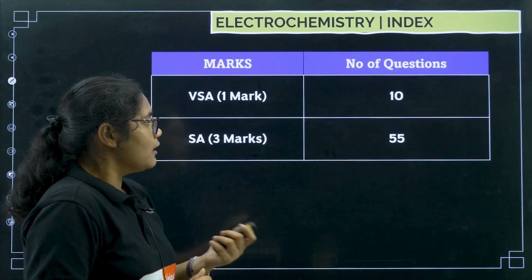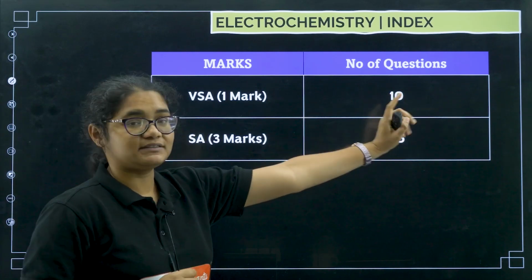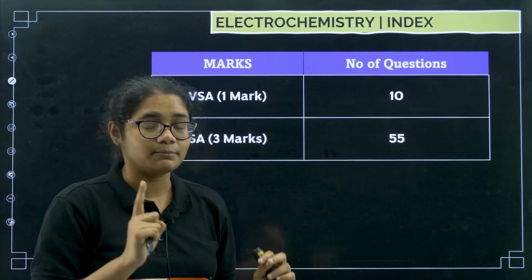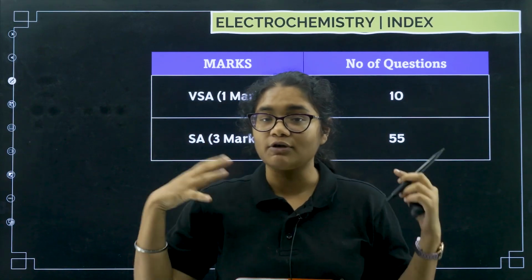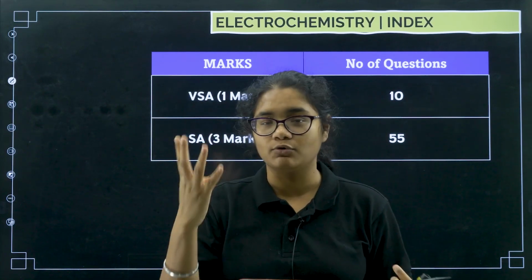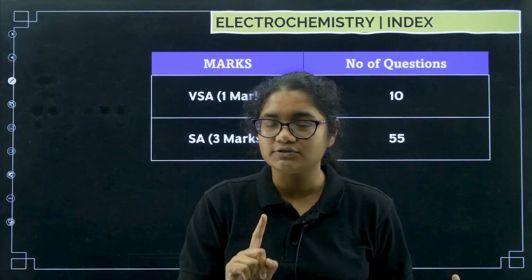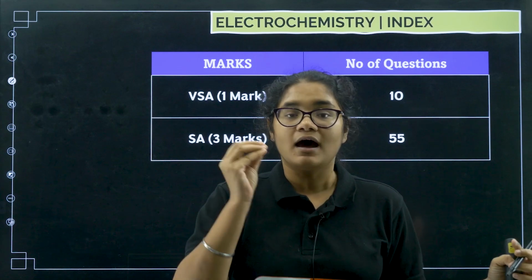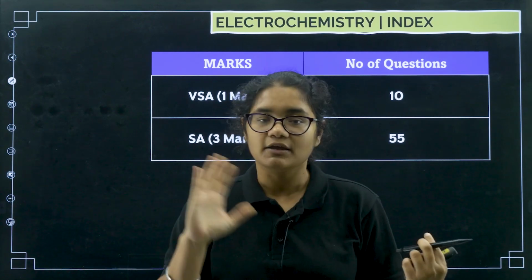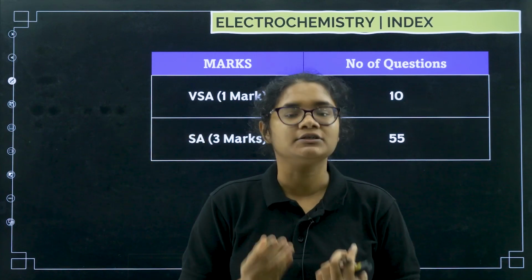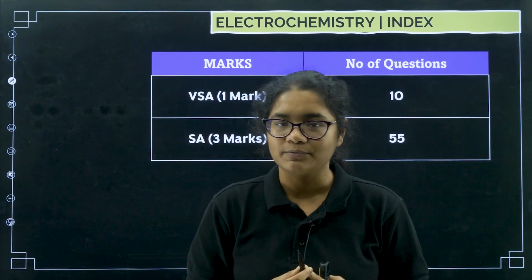Clear? Now, in this particular class you will be getting almost 55 plus 10, 65 questions from this one particular chapter. Just imagine, from this chapter 4 questions are going to come, and if you have practiced 60 questions, then those 4 questions will definitely be from these 60 questions. I can guarantee you that. So make sure that you watch this video completely, understand each and every question and attempt them, try to answer them. If you do not know the answer, understand the explanation, write down the answer and then mark those questions which you were not able to attempt.